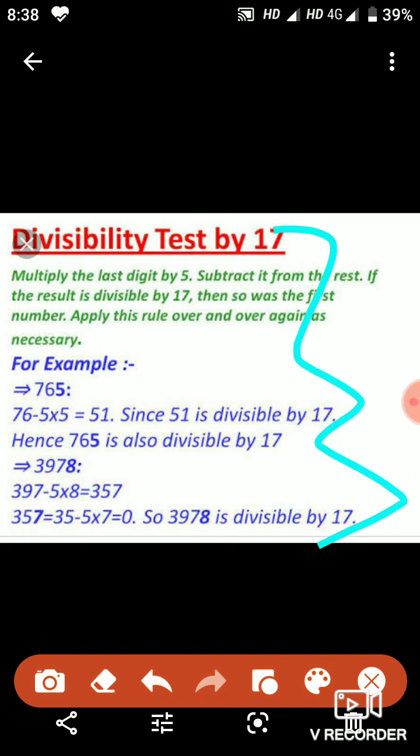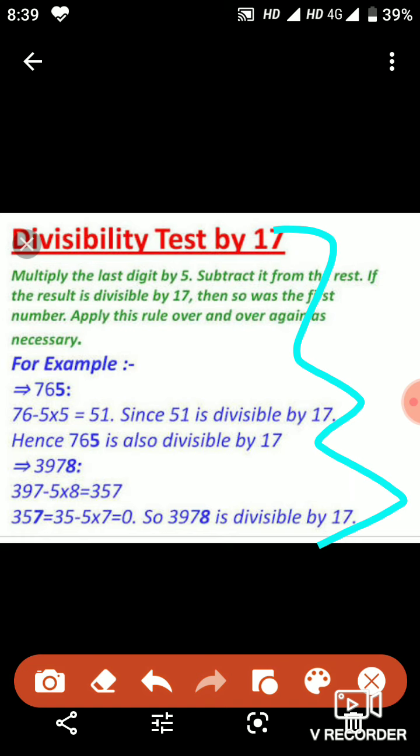So always remember, when we talk about the divisibility rule of 16, the last 4 digits of a particular number should be divisible by 16. If the last 4 digits, that means the ones, tens, hundreds and thousands, are divisible by 16, then the complete number will be divisible by 16. And if we talk about the divisibility rule of 17, then the rule is to multiply the last digit by 5, then subtract the product from the remaining digits.